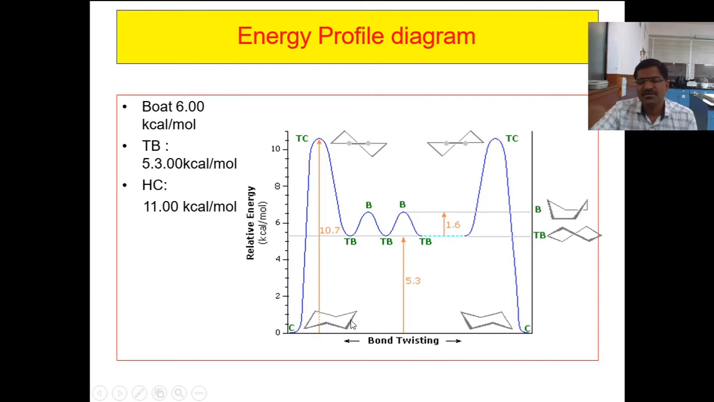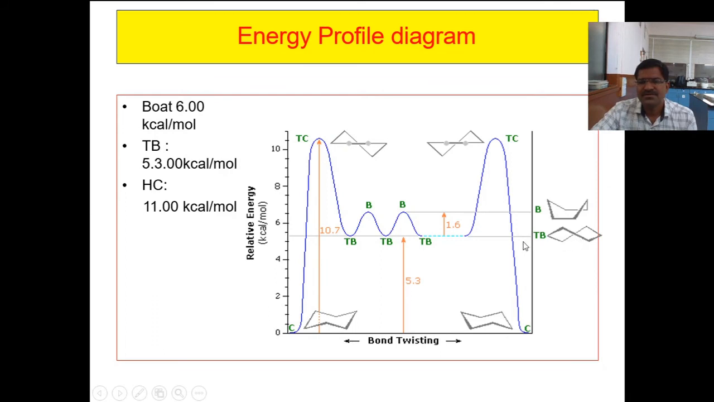The most stable conformation is the chair conformation. When chair is converted into half chair, the energy tremendously increases up to 11 kilocalorie per mole. Further, when half chair is converted into twist boat, energy decreases, and the energy required to form the twist boat conformation is 5.3 kilocalorie per mole.